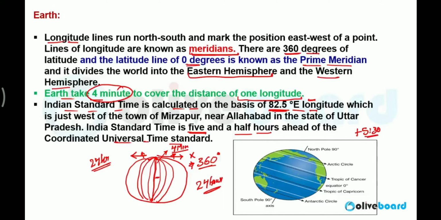From where is it passed? It is passed from the town of Mirzapur near Allahabad. A small place is called Naini. From there it is passed. You can remember the city name and the big district name. So Mirzapur near Allahabad, it is passed. That is the 82.5 degree eastern longitude line.